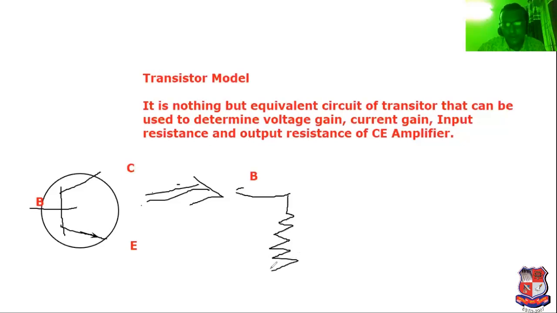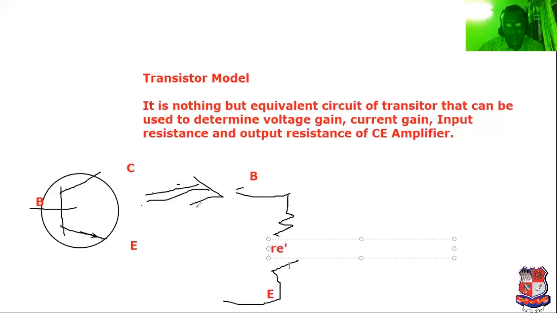So here it is known as resistance, and here it is known as emitter. So the transistor can be represented in terms of resistance. The base emitter junction is simply a forward bias resistance. And what is the notation of this resistance? It is known as RE dash.